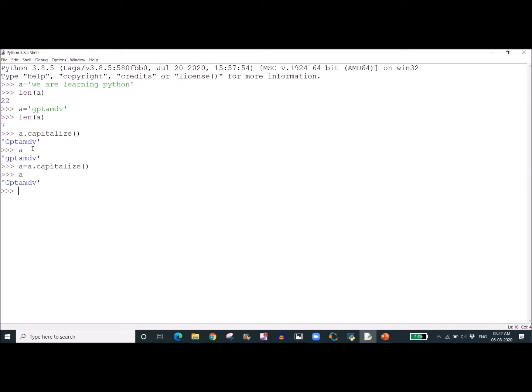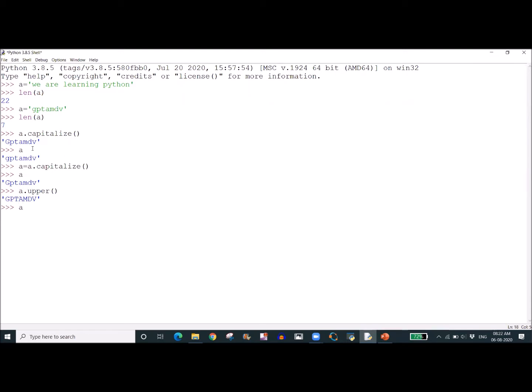What if I want all the letters in the string to be printed in capital case or uppercase? That is possible. If I give A dot upper, then all the letters in A will be printed in uppercase.